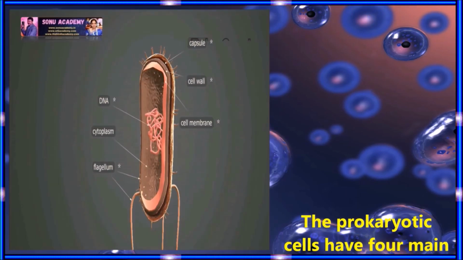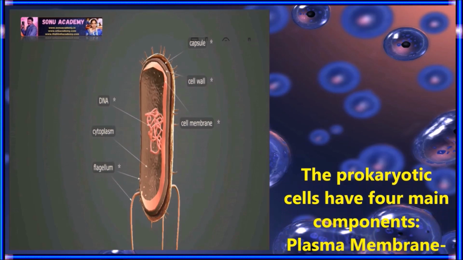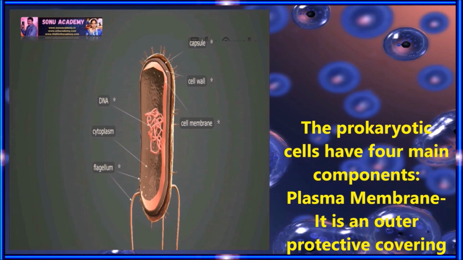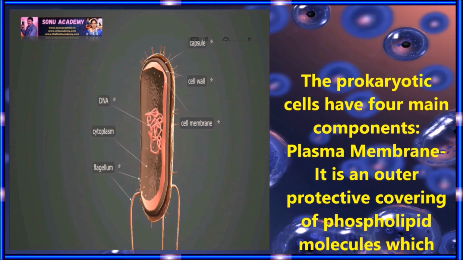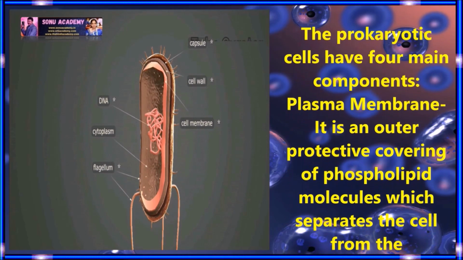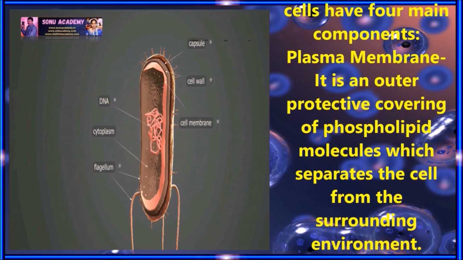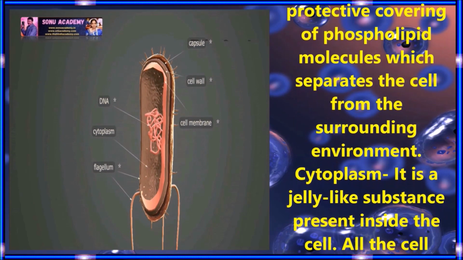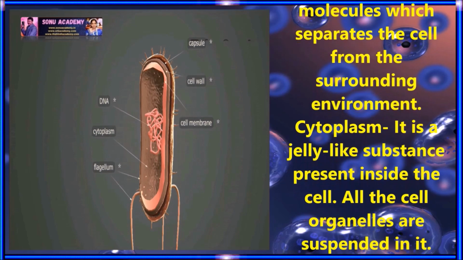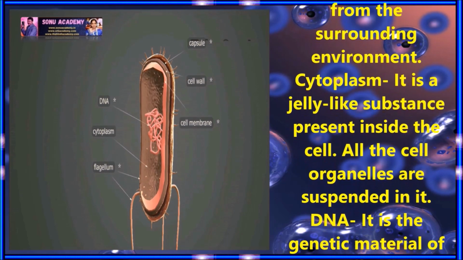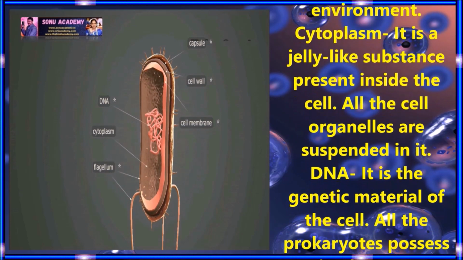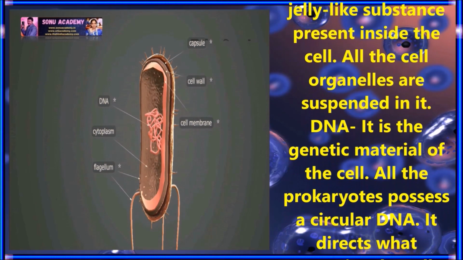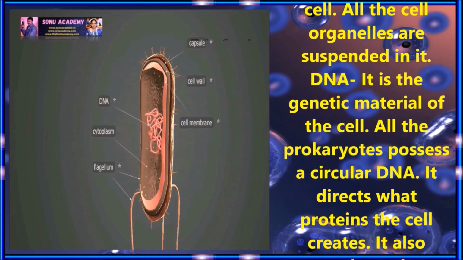Let us discuss the major components of a prokaryotic cell. There are four major components of a prokaryotic cell. Those are, first, the plasma membrane. The plasma membrane is an outer protective covering of phospholipid molecules which separates the cell from the surrounding environment. Second one is the cytoplasm. It is a jelly-like substance present inside the cell. All the cell organelles are suspended in it.